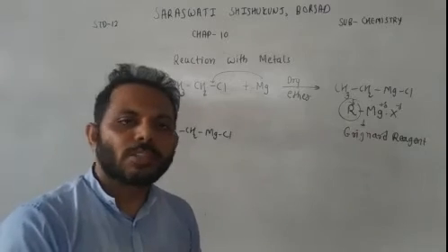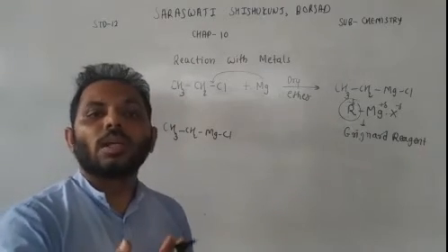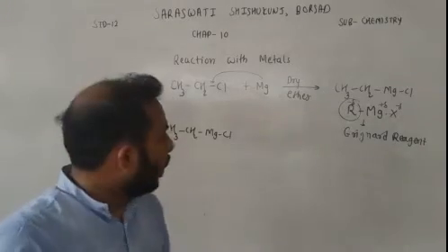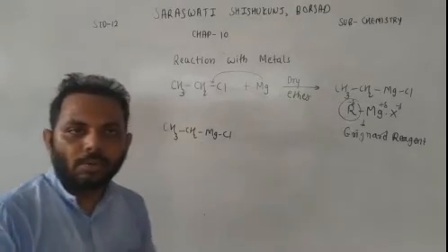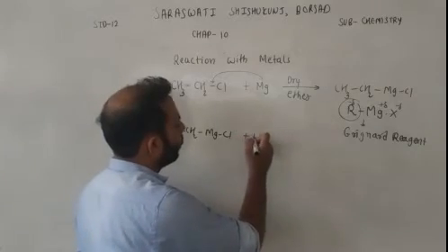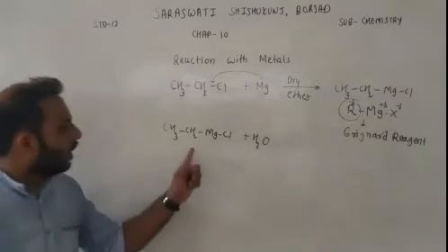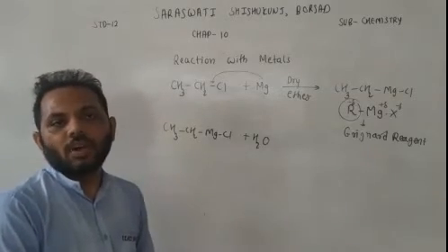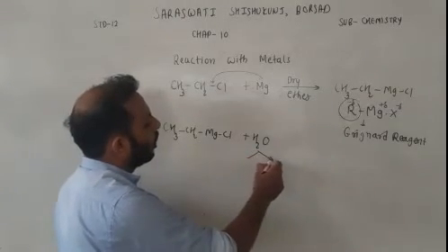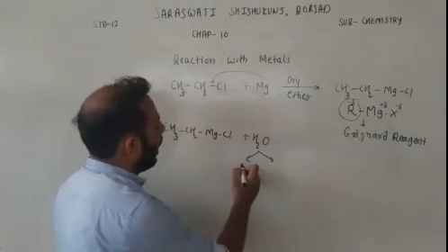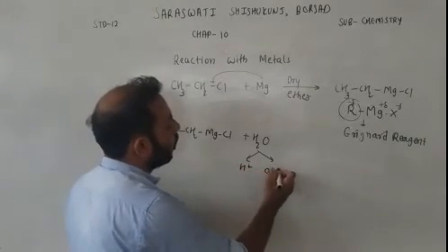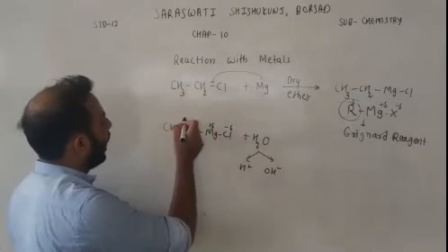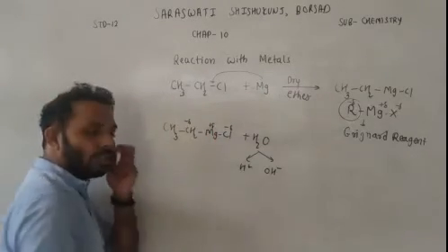So what are the examples of proton containing compounds? Water, it has a proton. Alcohol, it has a proton. So it can react with proton containing compounds. Let's say water. So Grignard reagent reacts with water. Now, whenever there is a reaction of water, we will divide water into H plus and OH minus. Magnesium has a positive charge, halogen has a negative charge, and this carbon has a negative charge.